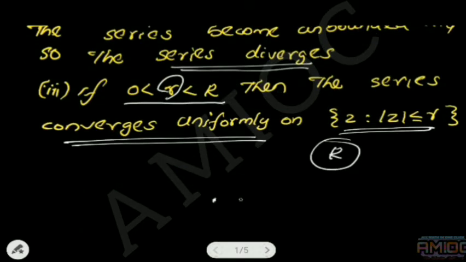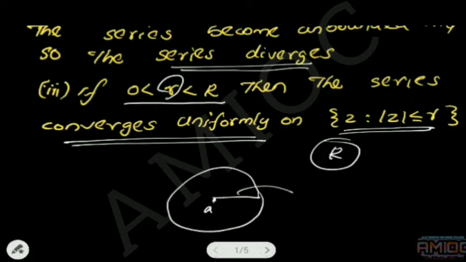What is the third condition actually saying? We have a given point a. If we consider a circle of radius r, and here we are letting the number small r be strictly less than R, that means this number r can be any number of radius less than capital R, the given quantity.